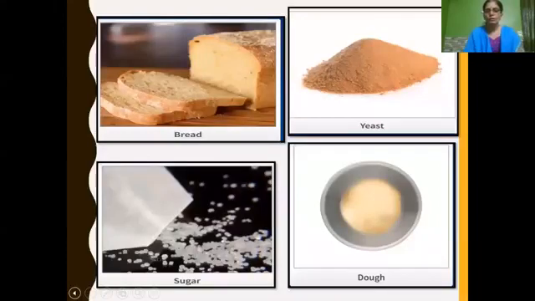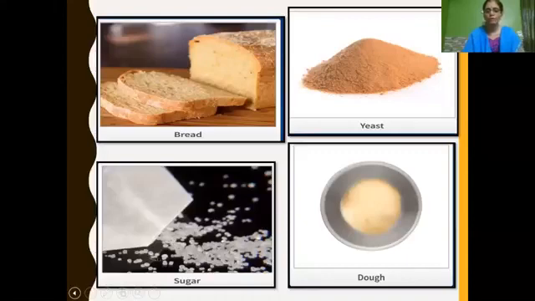And so, children, you can see how bread becomes very porous. Bread is made from wheat flour. When it is mixed with warm water, sugar and yeast, first we make a dough. After 2 hours, we can see that the volume of the dough has increased. And if it is baked, we can see that the bread has very minute pores.